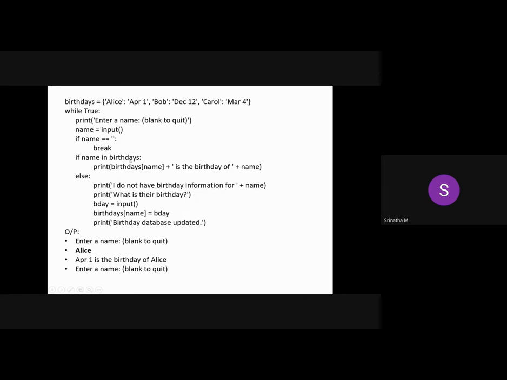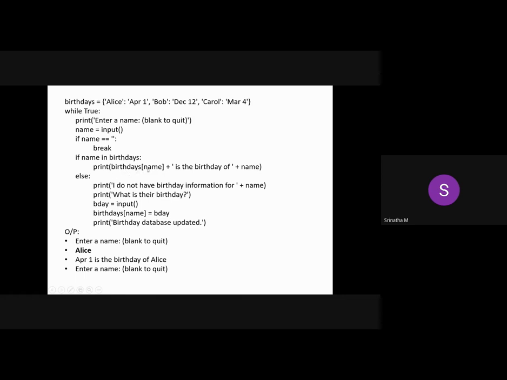If name in birthdays, yes, you know the keyword in. If name, that is if Alice, is in this dictionary, birthdays is the dictionary, in is the keyword. If this checking is true, then what are we doing? Look at this one.